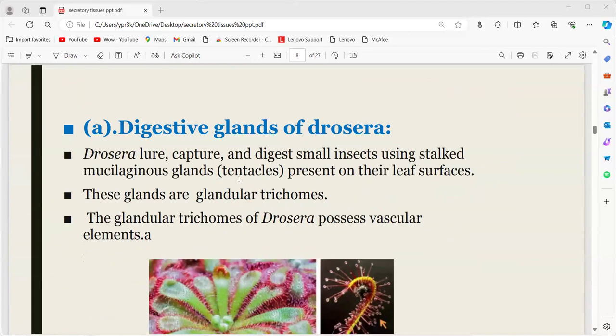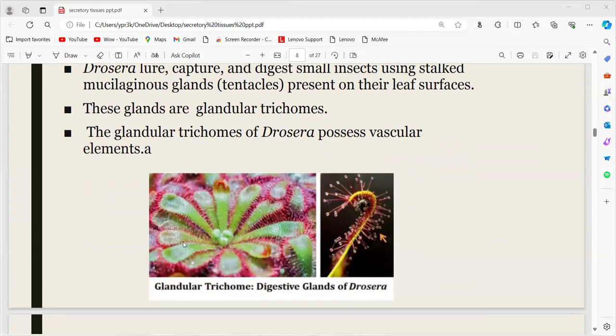The next one is the digestive glands of Drosera. Generally digestive glands. Drosera is an insectivorous plant, and it captures and digests small insects using the stalked mucilaginous glands. They contain tentacles. With the help of these tentacles, they capture the insects present on their surface. The glands are glandular trichomes, and these glandular trichomes of Drosera possess vascular elements.